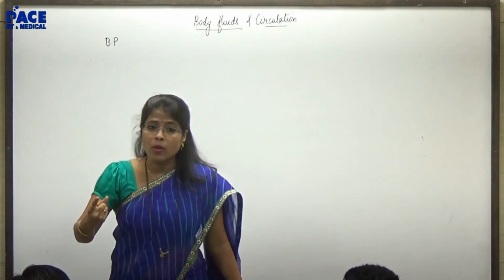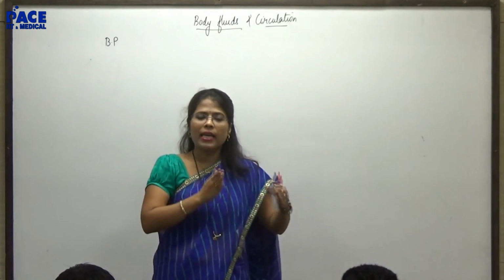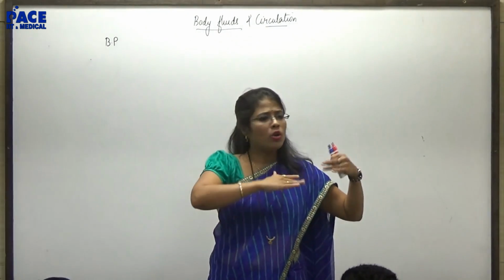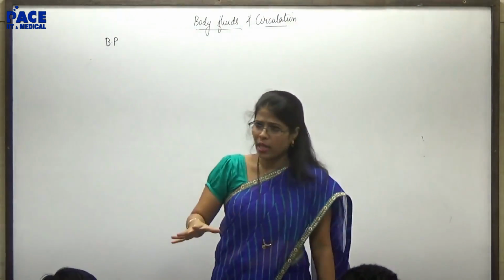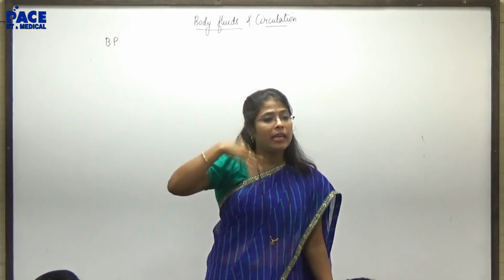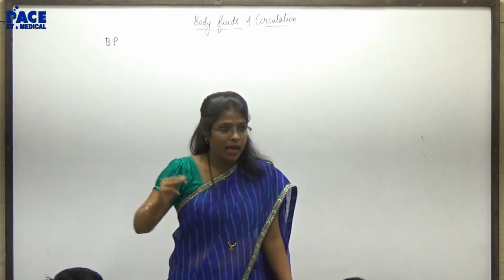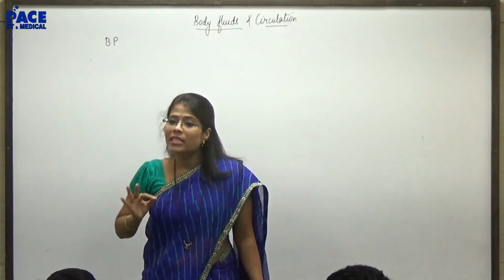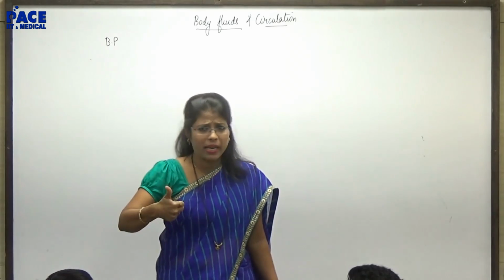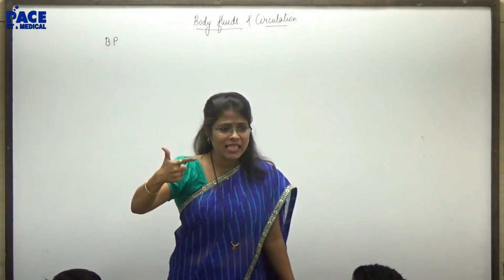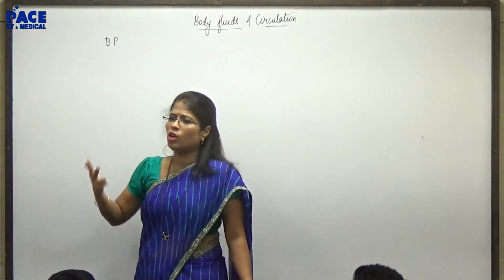But if it is more than 140 by 90, then I say that the person is having hypertension, and consistent hypertension with no proper monitoring. This hypertension is not going to have a hazardous health effect at first. But if you just leave it like this and it keeps getting aggravated, and the value goes beyond 200, then it is going to affect certain vital organs. Your brain can experience stroke, there can be internal bleeding, with respect to eyes there can be retinal damage, and the kidney can suddenly stop functioning.